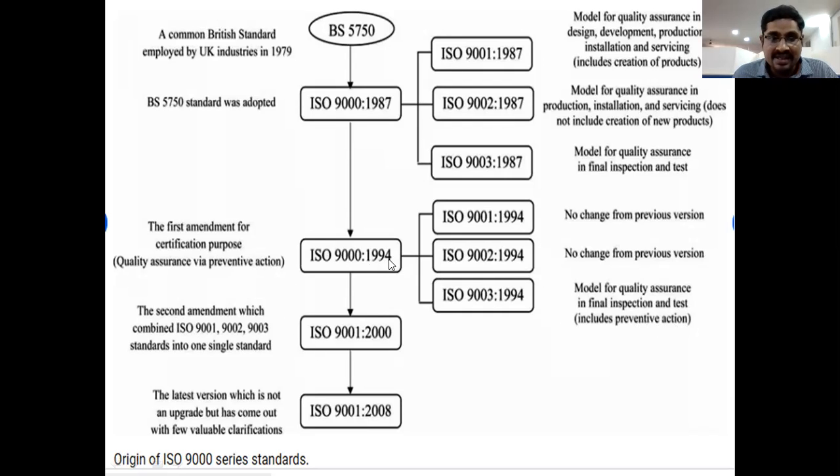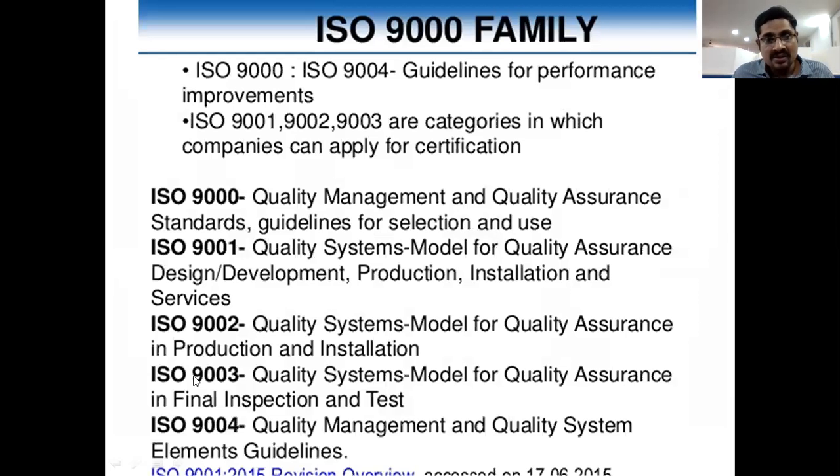Next, in 1994, and then in the year 2000, the ISO 9000 series had a second amendment, the second changes. Here is the first change and here the second. So 9001, 9002, and 9003 were combined. Look here: 9000, 9001, 9002, 9003.